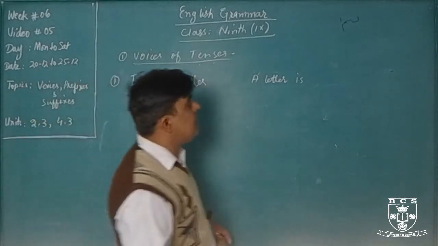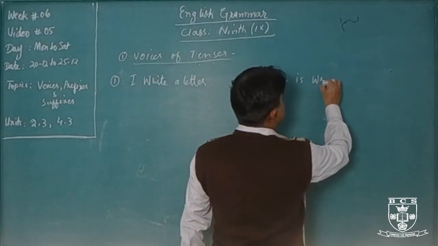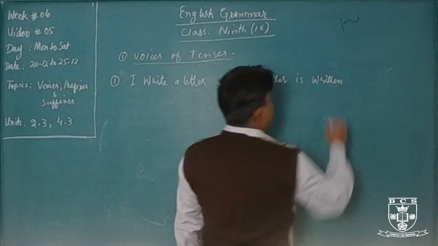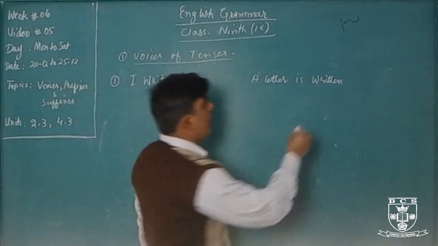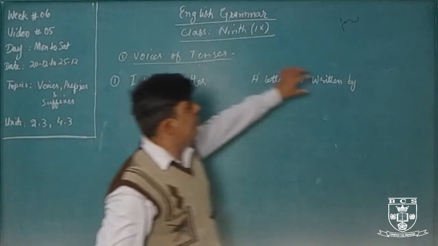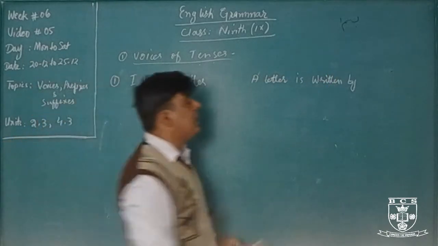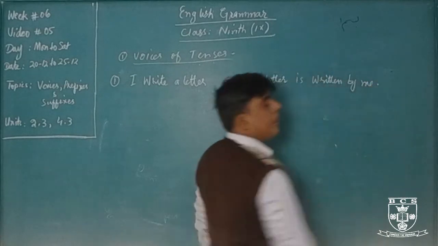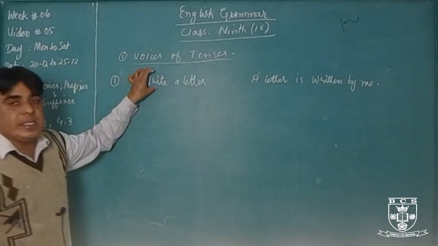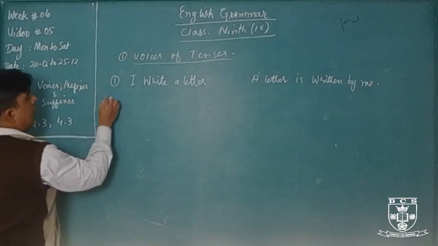But in passive voice, we always use the third form: write, wrote, written. Addition of by, and the subject will be in the object form. The subjective case of I is I and the objective case is me. This is the sentence of present simple tense. Okay. Let me change another.